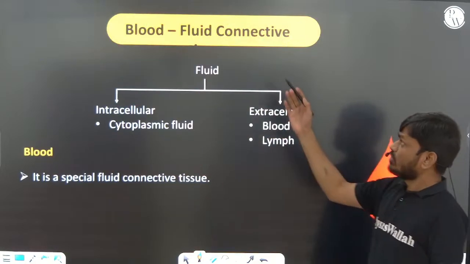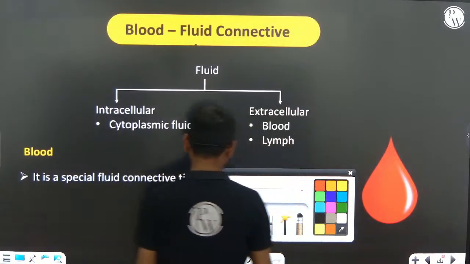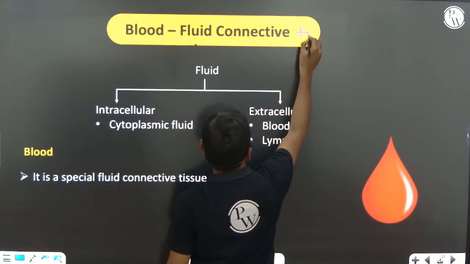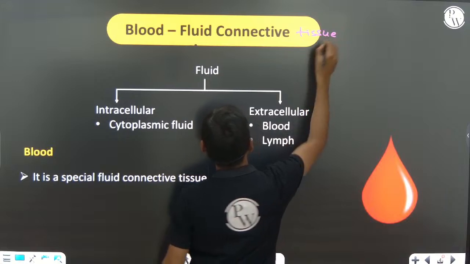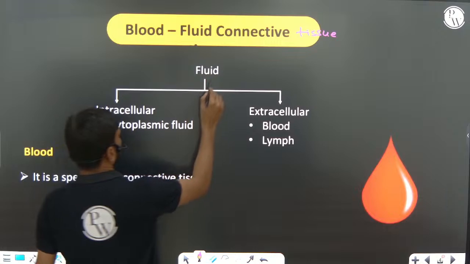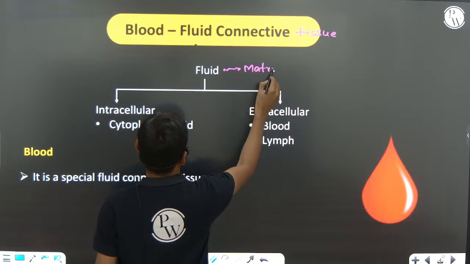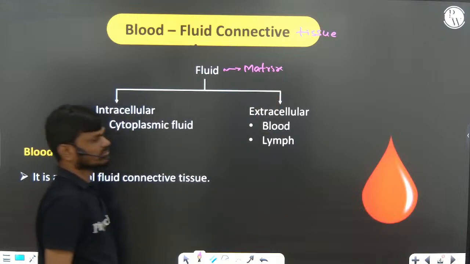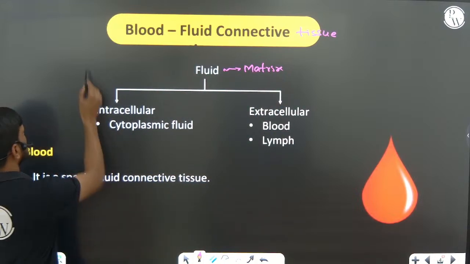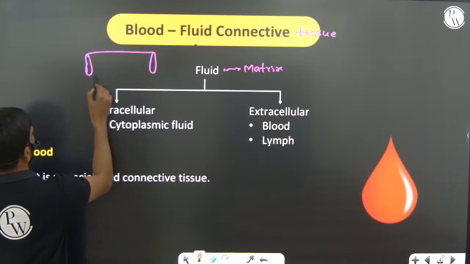Next, the liquid is the blood, a special connective tissue. It is made up of a fluid matrix. Suppose this is a blood vessel.